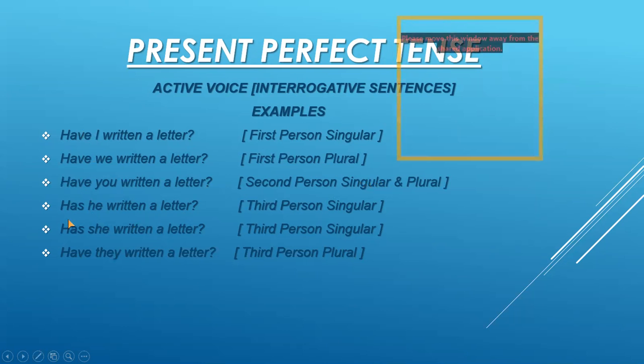Then for third person, we have the examples. Has he written a letter? Question mark. Has she written a letter? Question mark. These are the examples for third person singular. Have they written a letter? Question mark. This is the example for third person plural.